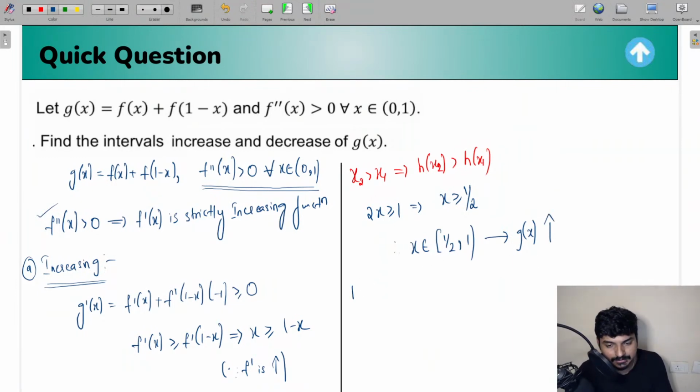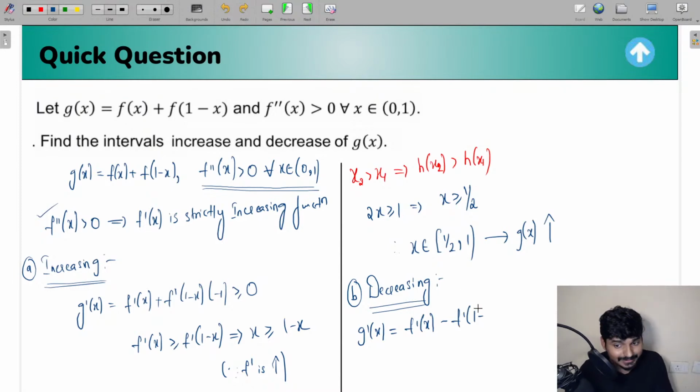Similarly, if you go with the second case, the case where the function g of x is decreasing, then what will you do here? Again the same thing. You have to find g dash of x, which is f dash of x minus f dash of 1 minus x. So if g of x is a decreasing function, what is g dash of x going to be in that case? Well, that is going to be less than or equal to 0. So from this, you're going to get this condition: f dash of x is less than or equal to f dash of 1 minus x.